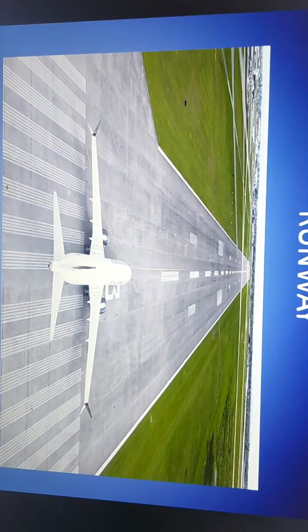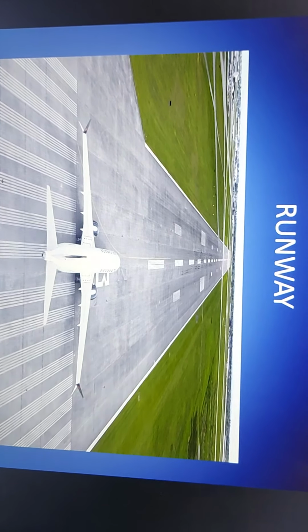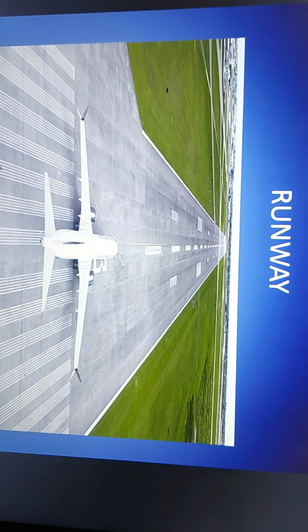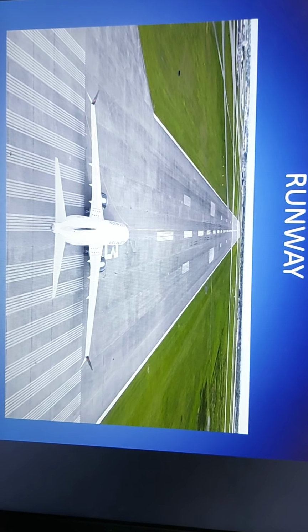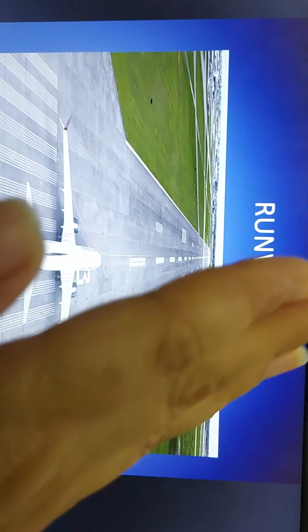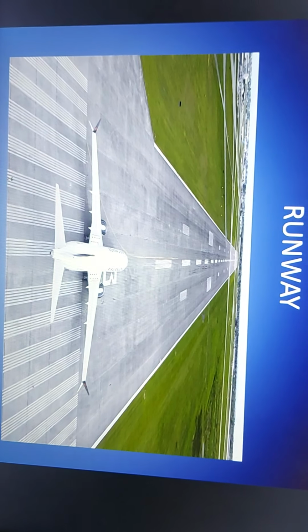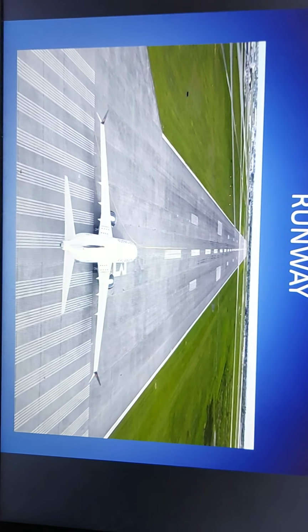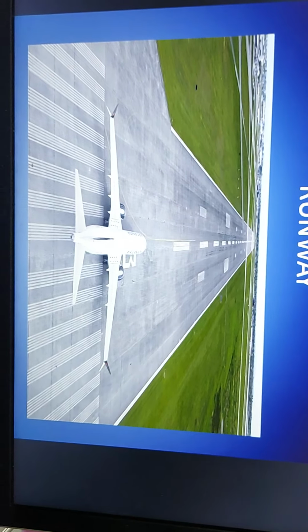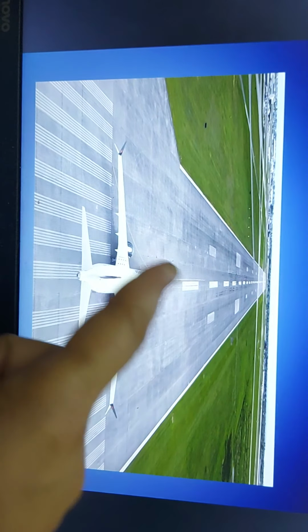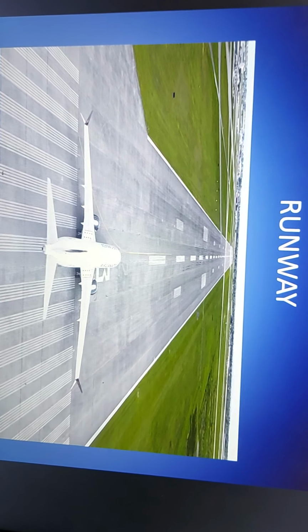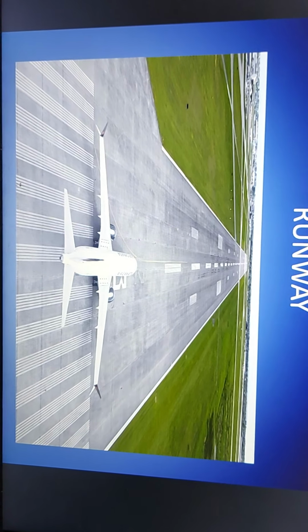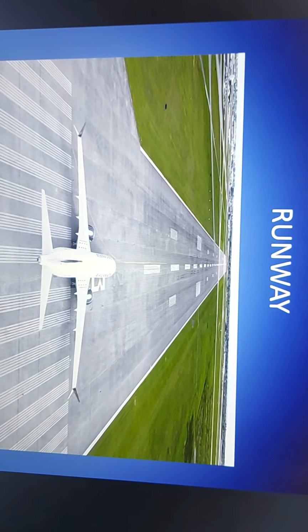So children, can you see where this plane is standing? This plane is standing on a road that is called runway. From this runway, the aeroplane will take off and will land also. This is a runway. Can you see any other land transport moving here? No. Because it's a runway where only an aeroplane can take off and land.